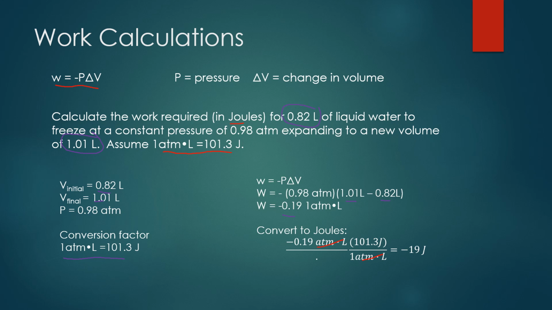So what does the negative 19 mean? Why is it important that we pay attention to whether it's negative or positive? Well, because whenever we have a negative value for work, that is telling us that work was done by the system. And we're going to explore exactly what that means on the next slide. So negative values for work means work was done by the system.